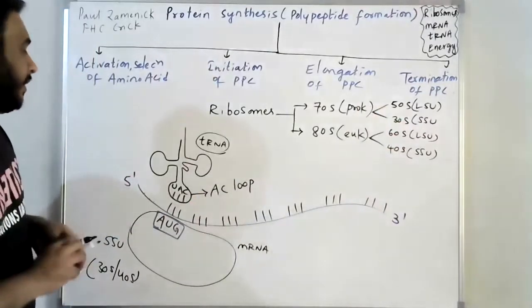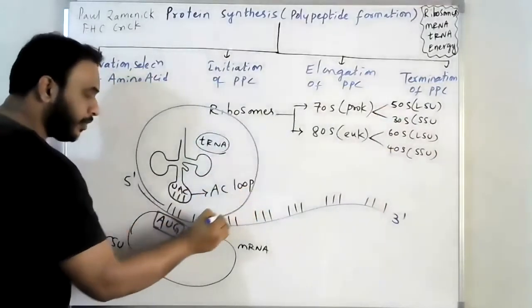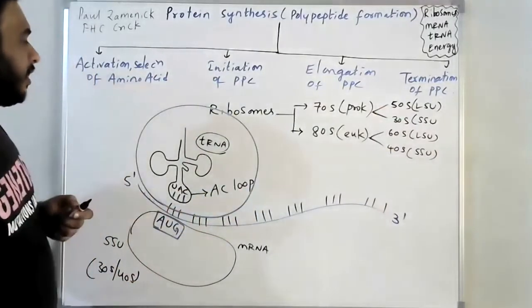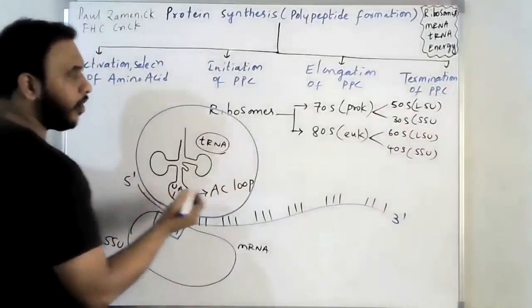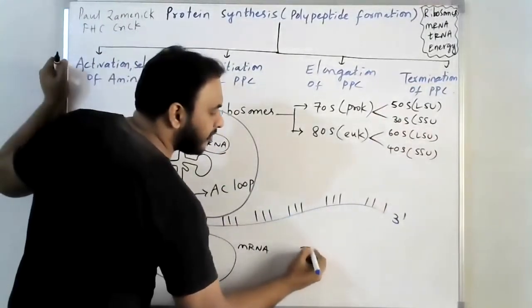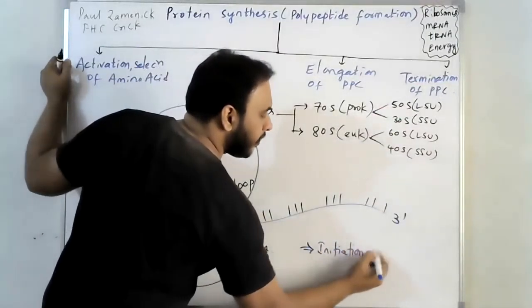Now this is not completed. The larger subunit will come and bind to it. This forms a complex called the initiation complex.